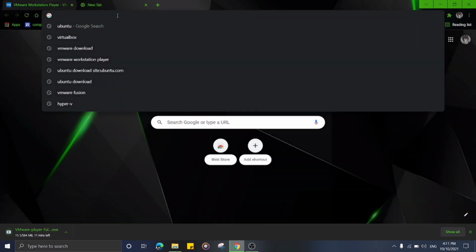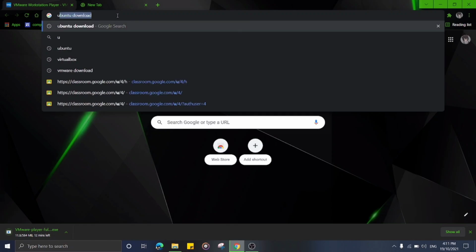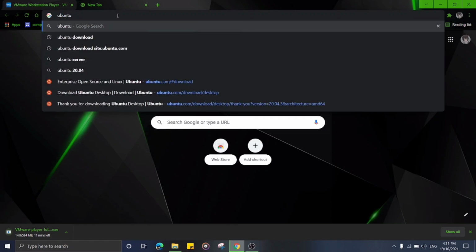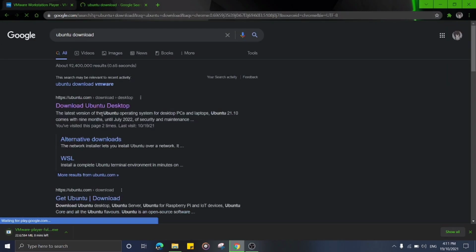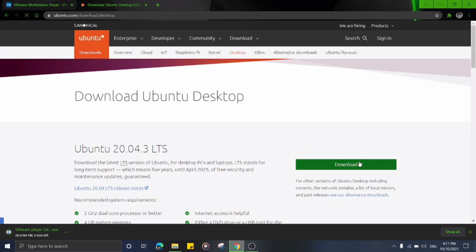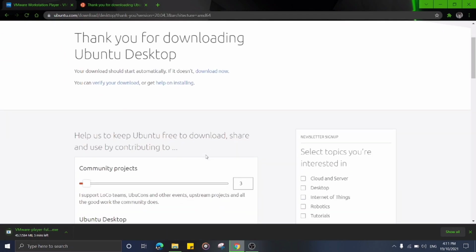Next, type Ubuntu download. Just click download Ubuntu desktop and click download. And now we have to wait until this is downloaded.